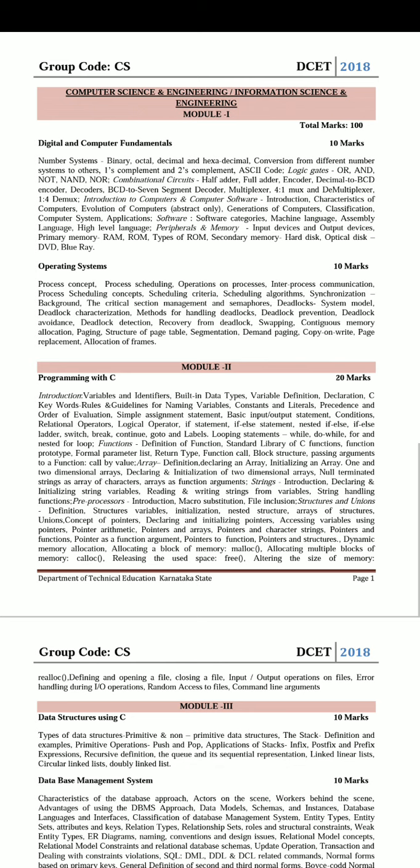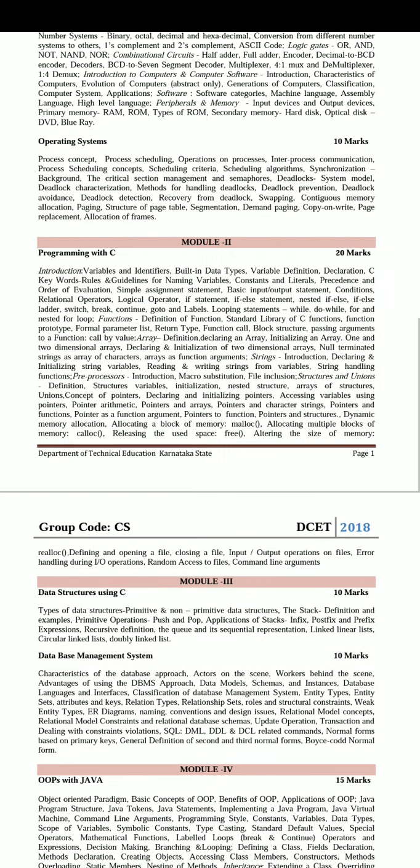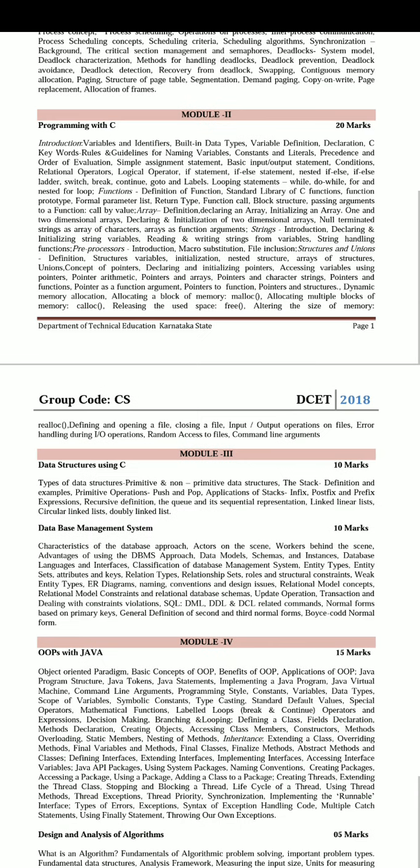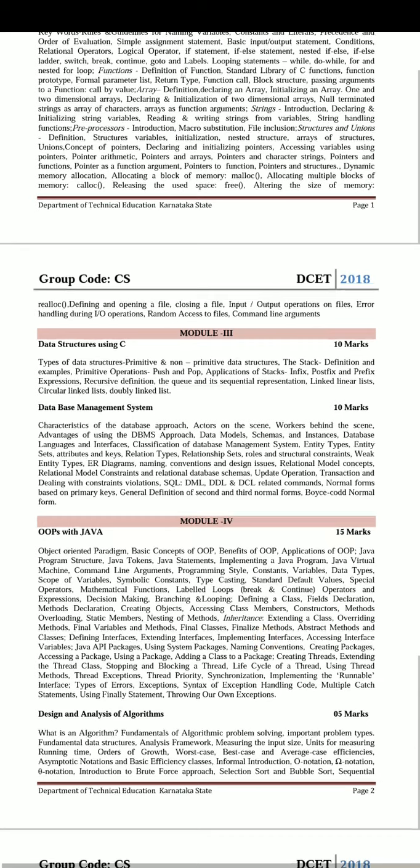The computer science syllabus is divided into different subjects. The first subject is digital and computer fundamentals, which carries a total of 10 marks. The second topic, operating system, carries 10 marks. The third topic, programming with C, carries 20 marks, the highest marks in this subject. The next topic is data structure using C, 10 marks. Database management system, 10 marks. The next topic is OOPS with Java, 15 marks.